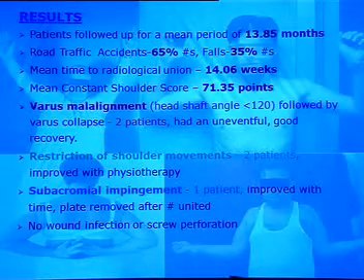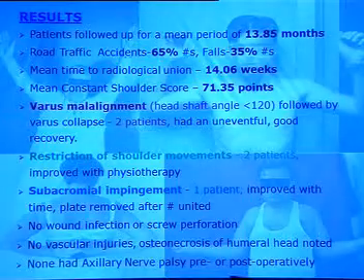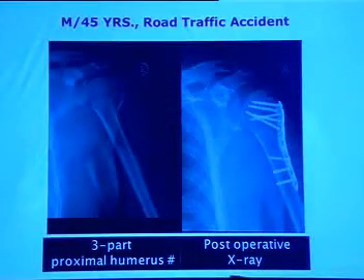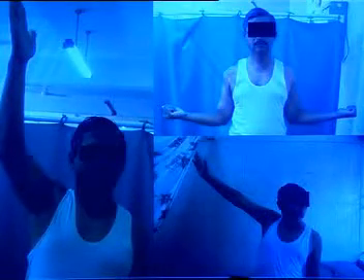There were no wound infections, screw perforations, vascular injuries or osteonecrosis of the humeral head, and none had axillary nerve palsy pre or post-operatively. So, a 45-year-old patient who sustained a 3-part proximal humerus fracture after a road traffic accident, and this is his X-ray post-fixation. This is his function at the end of 1 year.